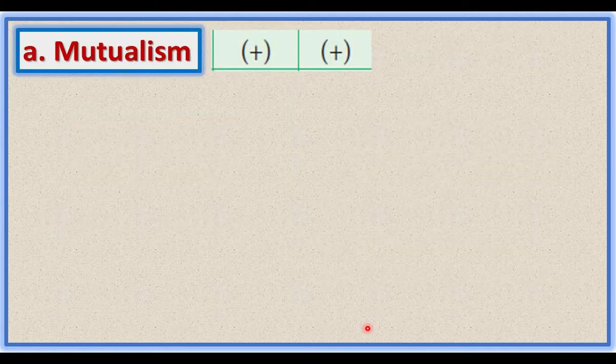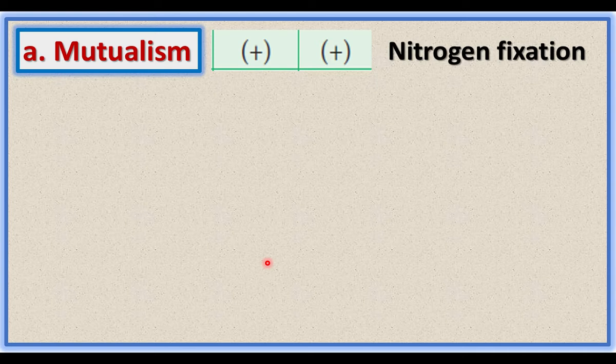So, mutualism involves positive interactions. Here both are benefited. It is an obligatory association. It is a compulsory association. With the help of the association only, both can survive. Now let us see examples for mutualism from nitrogen fixing organisms.